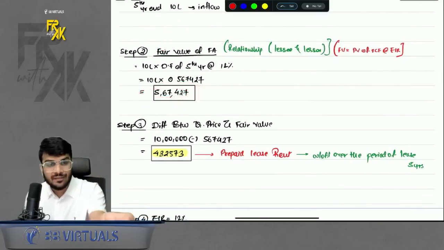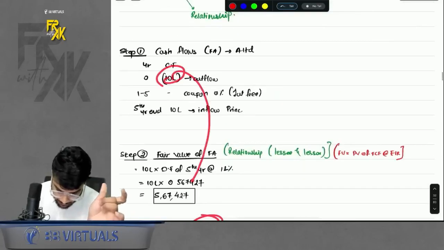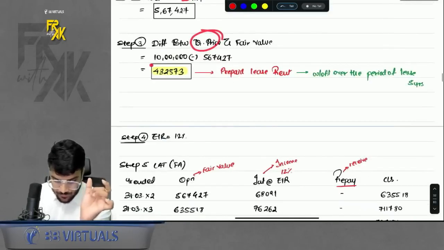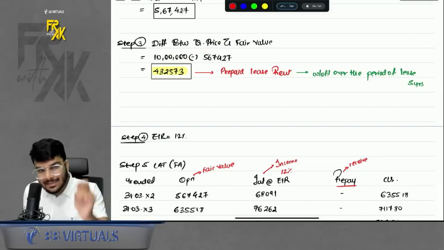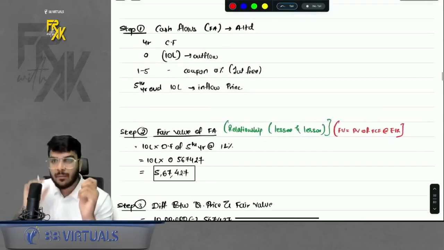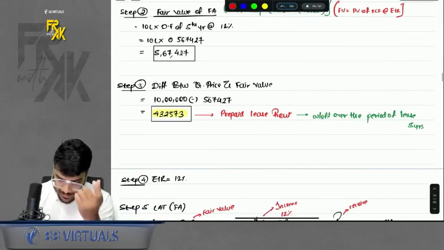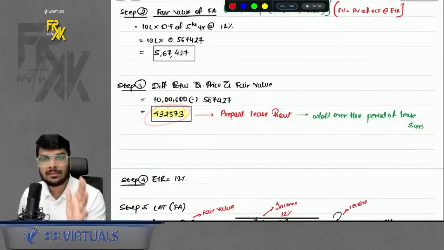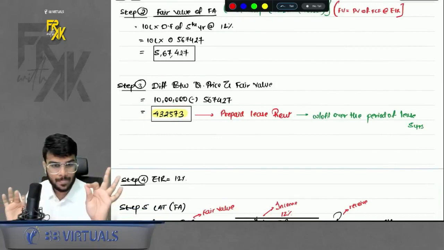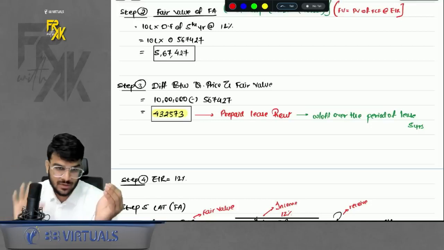Now step number 3, difference. There will be difference between the transaction price of 10 lakhs and the day one's fair value, right? So this difference, how to account for this? The lessee will treat it like a prepaid lease rent. It is just like, because we have given the deposit, maybe the landlord must have charged us some less rent, right? So this amount represents nothing but the foregone interest which you have foregone just by making the deposit to your related party, right?